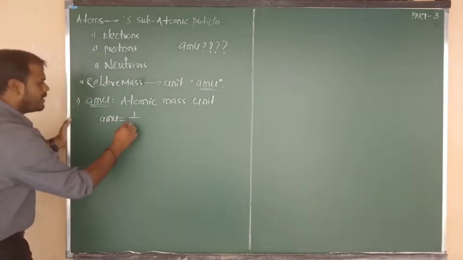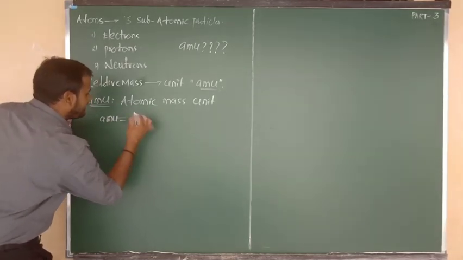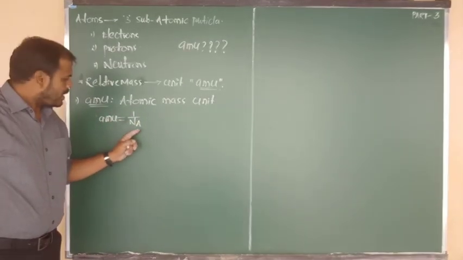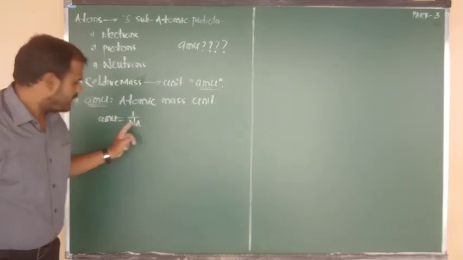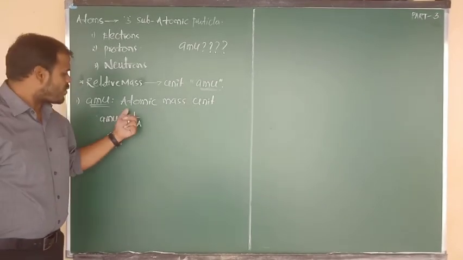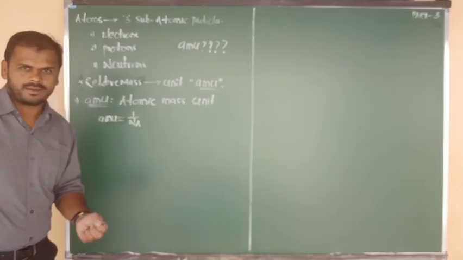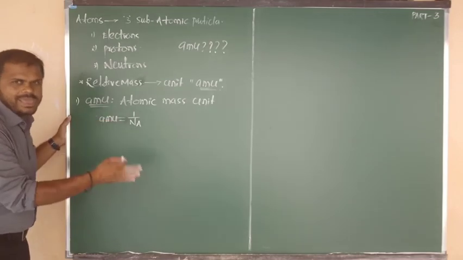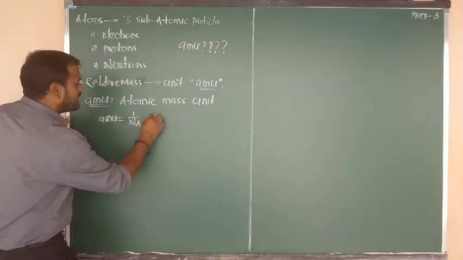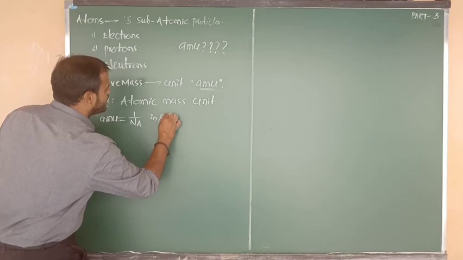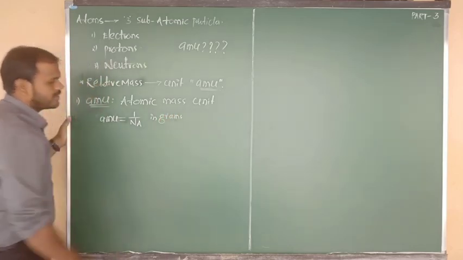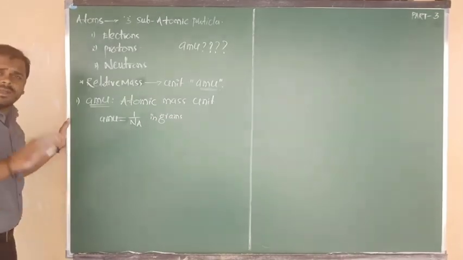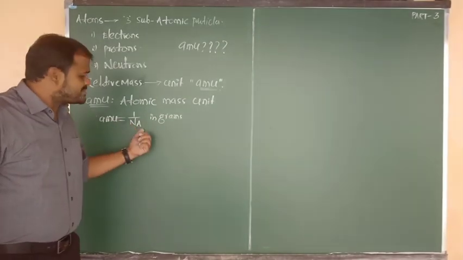1 divided by Na. I hope you know the meaning of Na: A indicates Avogadro, N indicates number. So 1 divided by the Avogadro's number gives the value of one AMU, but here we get the answer in the unit of grams. I will give you the value, don't worry about that. Sir, what is meant by Na?